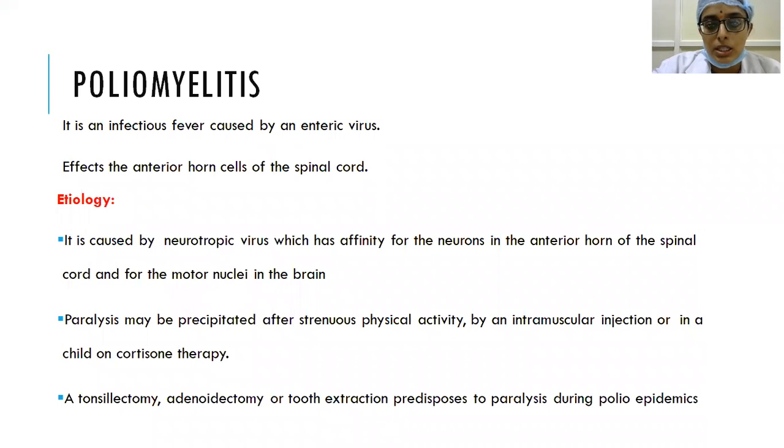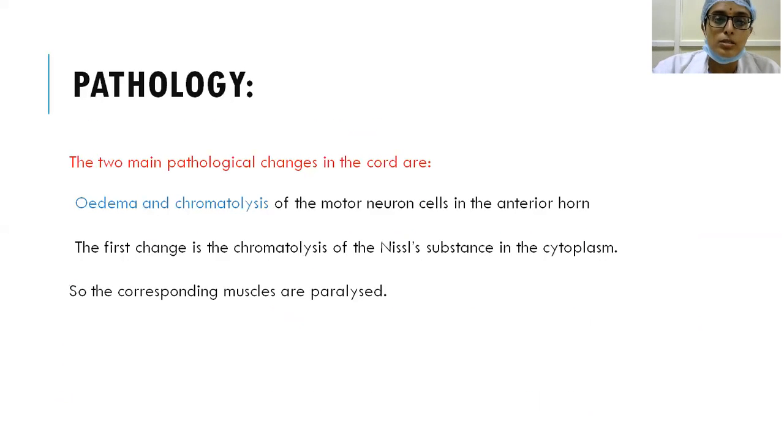So coming to the etiology, they are caused by a neurotropic virus, which has affinity to the neurons in the anterior horn of the spinal cord and for some motor nuclei in the brain. So by this, you can infer that mainly the motor system is involved. Sensory system is not involved in poliomyelitis, and paralysis may be precipitated after a strenuous physical activity or after an intramuscular injection, or if a child is on cortisone therapy because he or she will be in an immunocompromised state. Same with tonsillectomy or adenoidectomy or tooth extraction, which also predispose to paralysis during polio epidemics.